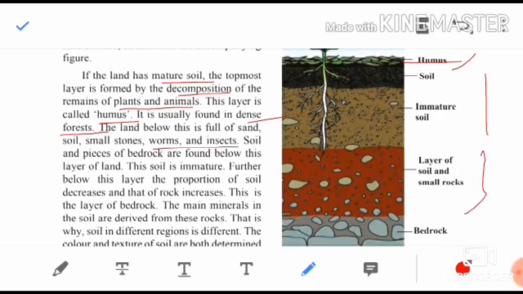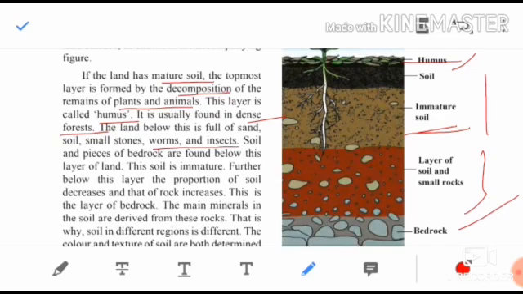Layers of soil, rocks, bedrock, these are the different layers which are formed after the land is dug. Then children, this soil is immature. The soil which is below the humus is immature. Immature means it is not as fertile. The soil found on the humus is very fertile. Why? Because, children, it is formed by the decomposition of plants and animals.